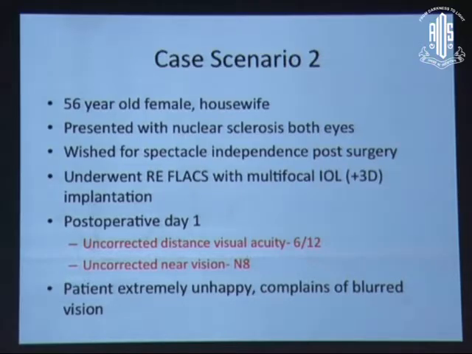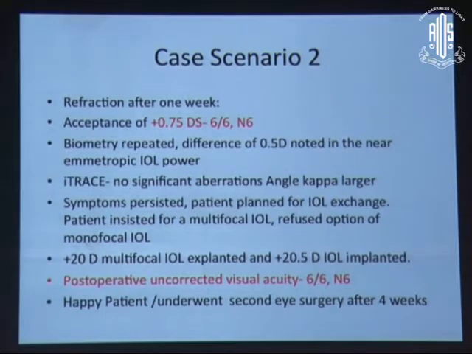This is case scenario 2, where a patient had a poor outcome, 6/12 distant vision and N8 near vision, and we found this patient very unhappy because both distance and near were very uncomfortable. Refraction showed a plus refractive error for this patient. So if your target is missed by even 0.5 on the plus side, your patient may not be very happy.